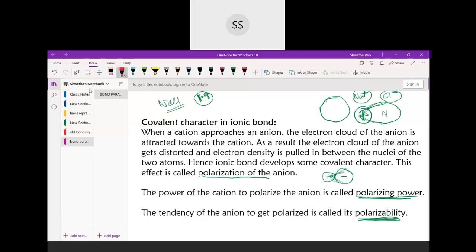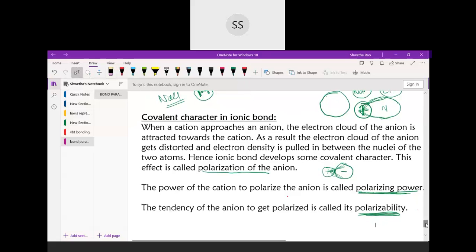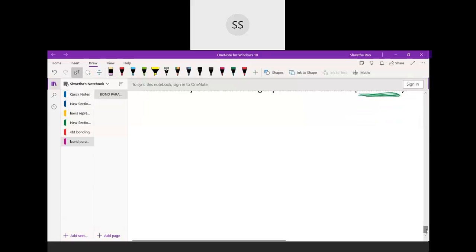We will take those rules he has given. He has given a few rules about this, so let me talk about that. These rules are called Fajans' rules, because they were given by the scientist Fajans.